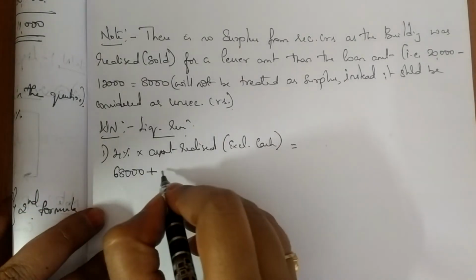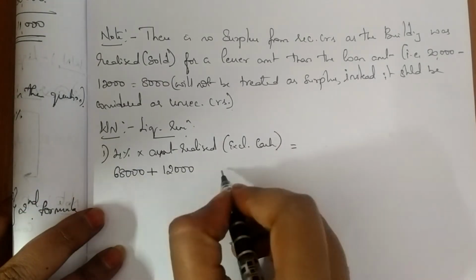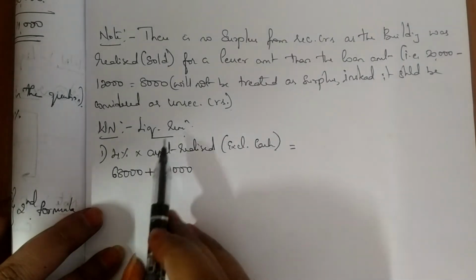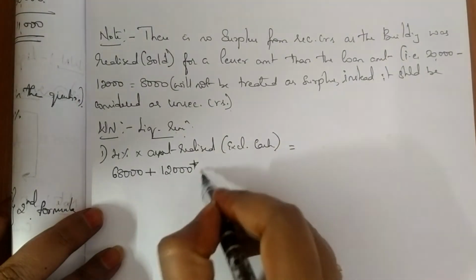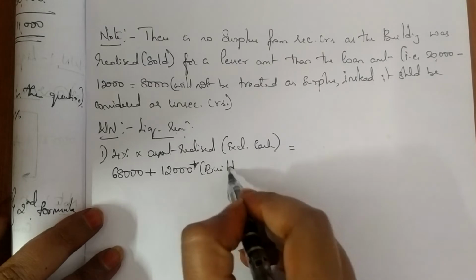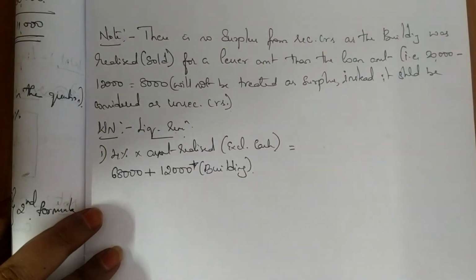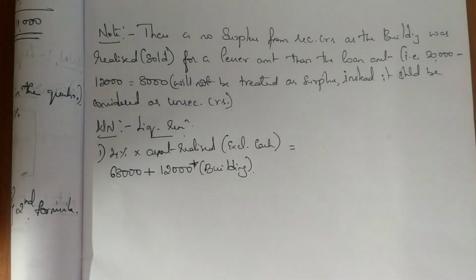But it is not just 68,000. Here you have to include your building, which was realized at 12,000. When you are calculating your remuneration, you have to include the building. But when you are writing in your problem, you cannot show the building because it is given to your secured creditors.